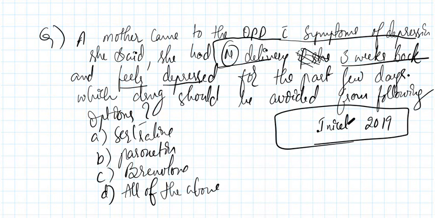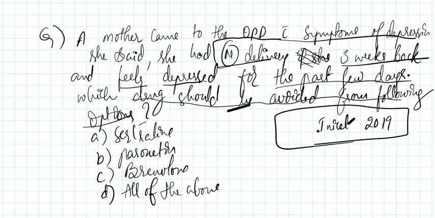The mother is telling the doctor all the symptoms of depression, and she says she has felt depressed for the past few days. Now, which drug should be avoided from the following options for the treatment? See, the examiner did not ask what is the drug of choice in this condition.